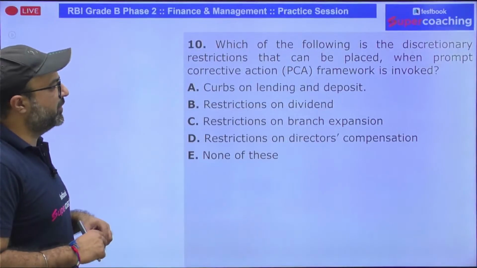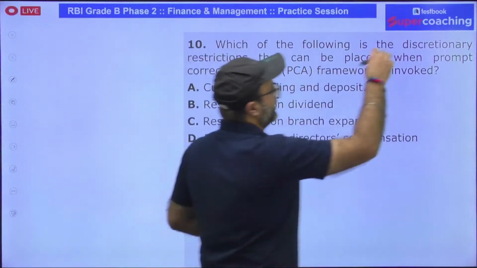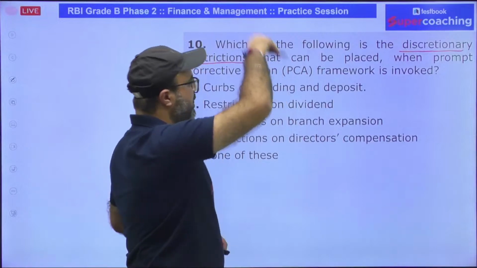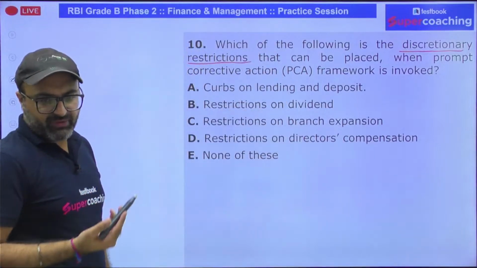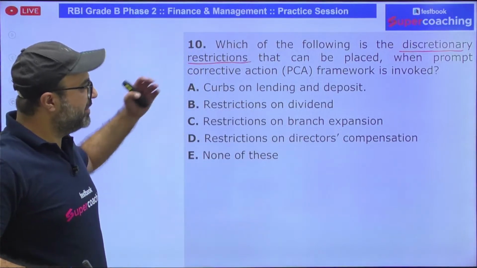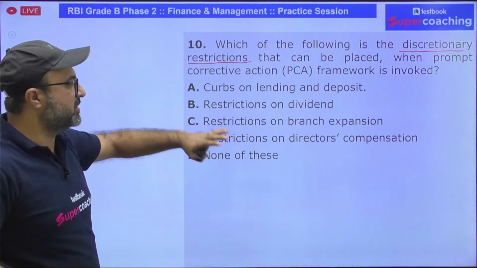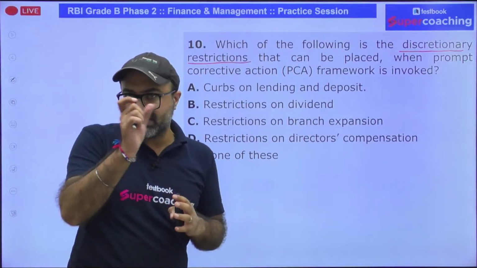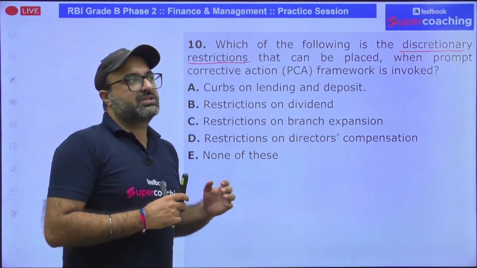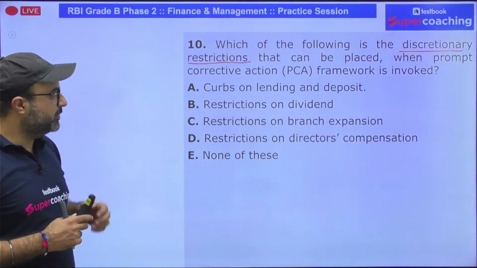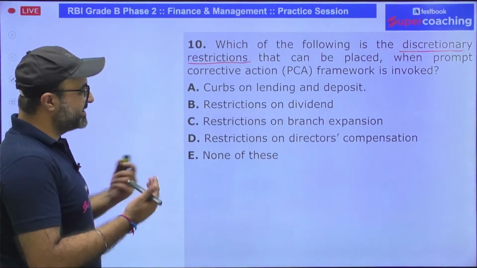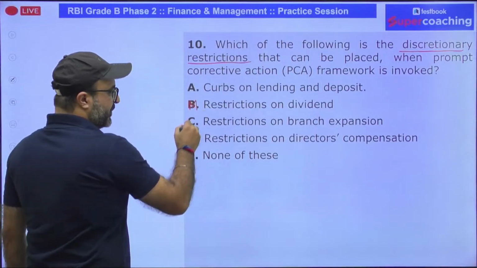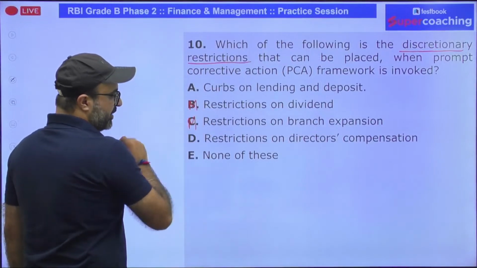Yes, this I was talking about discretionary restriction. Which of the following is a discretionary restriction which can be placed when PCA framework is invoked? So if a company is under PCA, there are some discretionary restrictions which can be introduced. Restriction on dividend, so this is mandatory. Restriction on branch expansion, again mandatory.